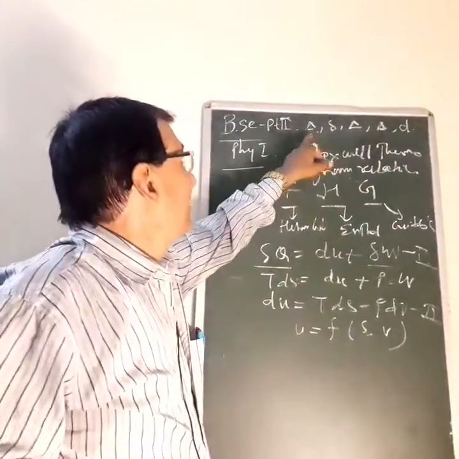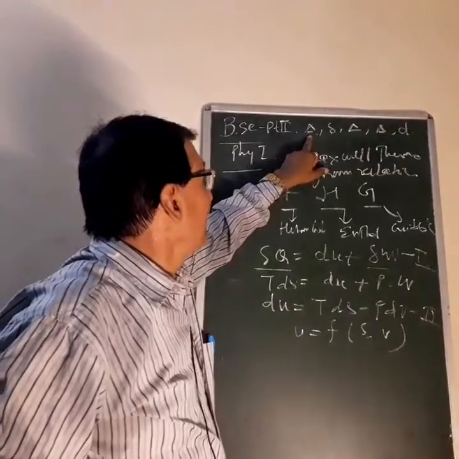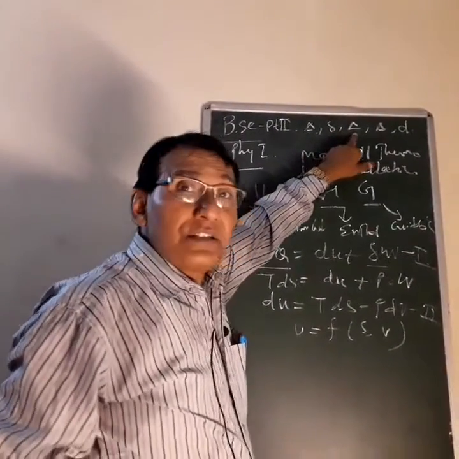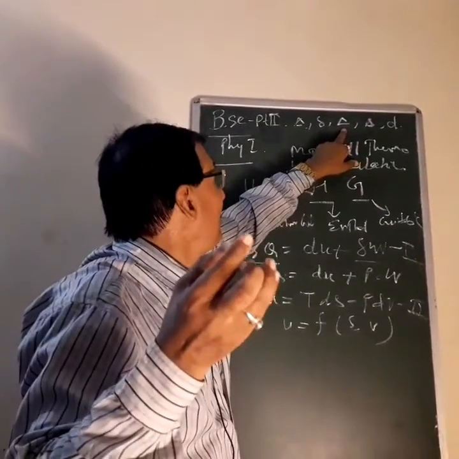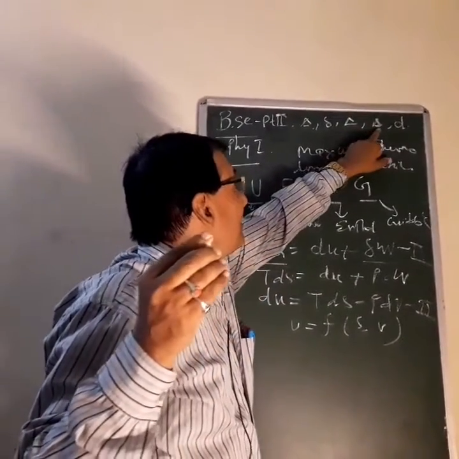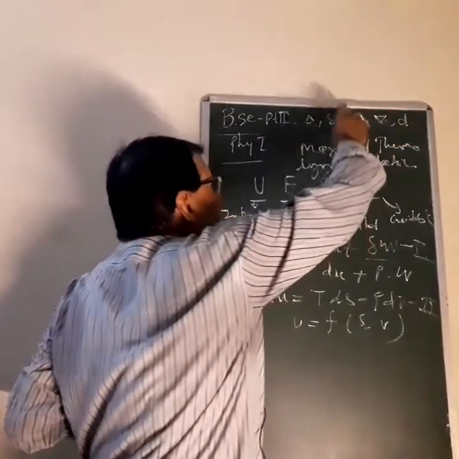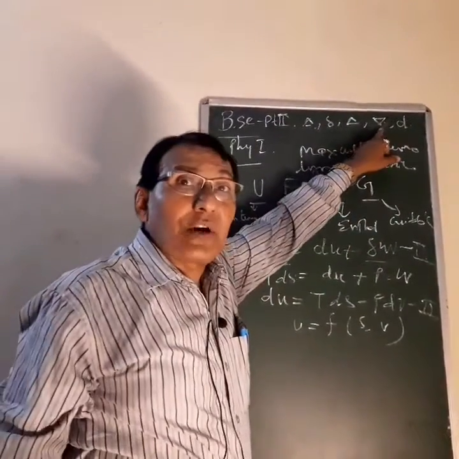This is the infinitesimal change, this is the rate of change, and the del operator converts a scalar quantity into a vector quantity.